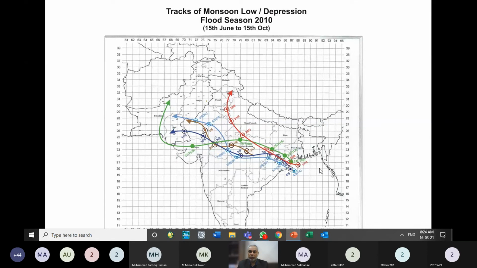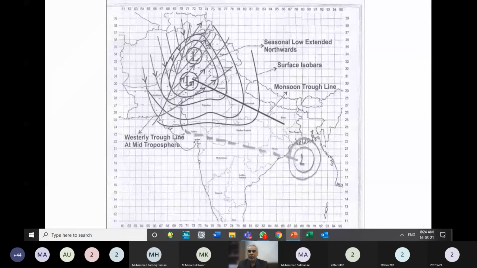This is one of the weather systems which is prominent in Pakistan, and every year we get huge water quantity through this system, and sometimes we also get flooding through this system. The engineers' duty is to provide water when it is available and to evacuate the water when it is available in excess quantity. So sometimes we are fighting with drought, which is the lack of water availability, and sometimes we are fighting with flooding, which is excess of water.